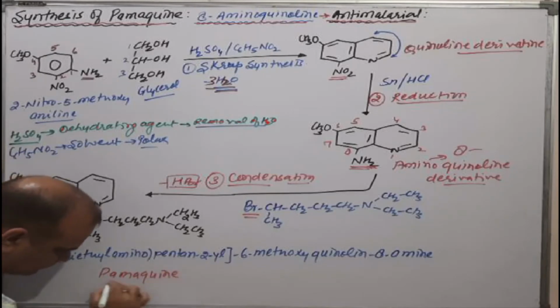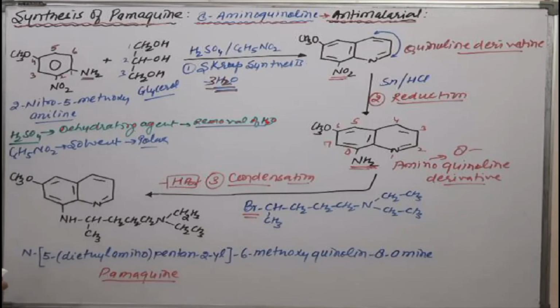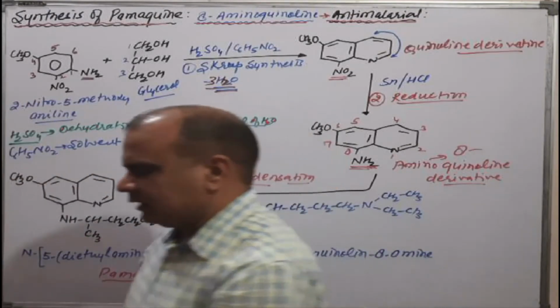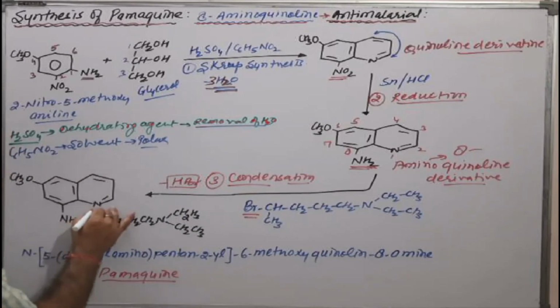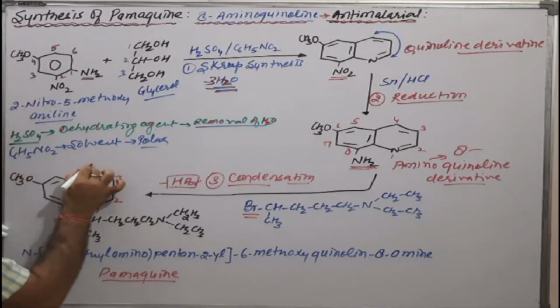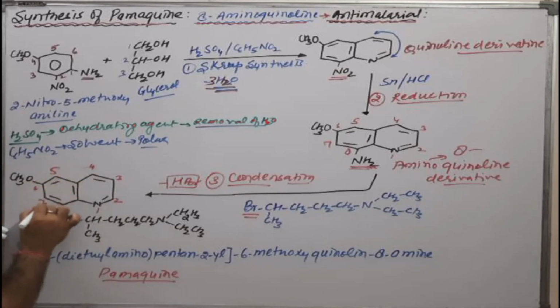Now try to understand how we can write the structure nomenclature, or IUPAC name, of pamaquine. We are just giving the numbering system 1, 2, 3, 4, 5, 6, 7, 8. The 8 position has the amino group, so we have 8-amine on the quinoline ring system.